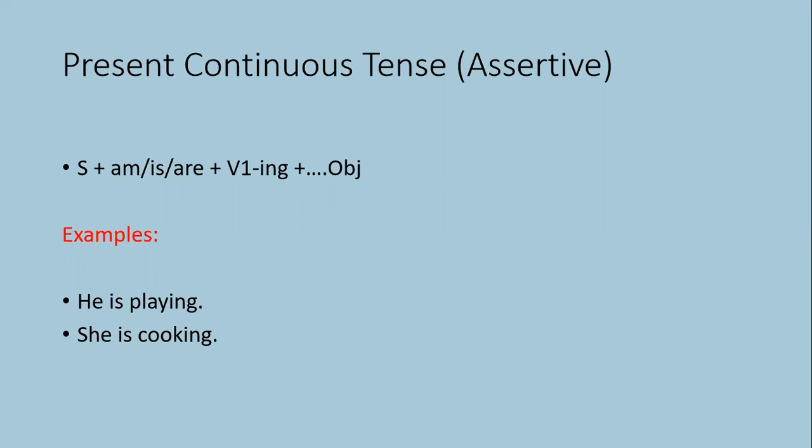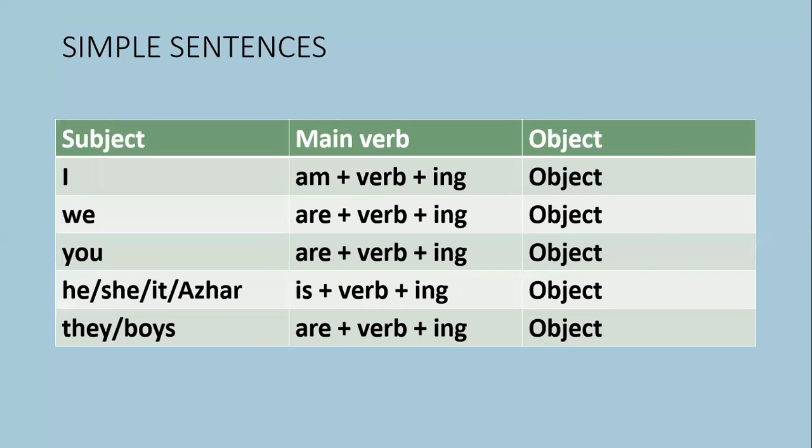We can also give more examples. For example, it is drizzling. I am taking rest now. You are not telling me your address. These are all examples of present continuous assertive.